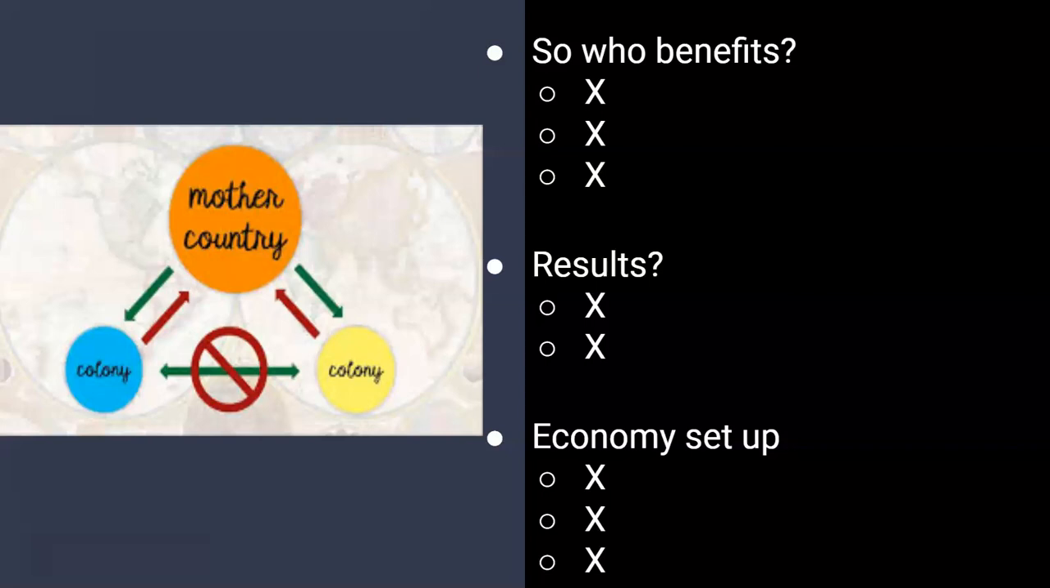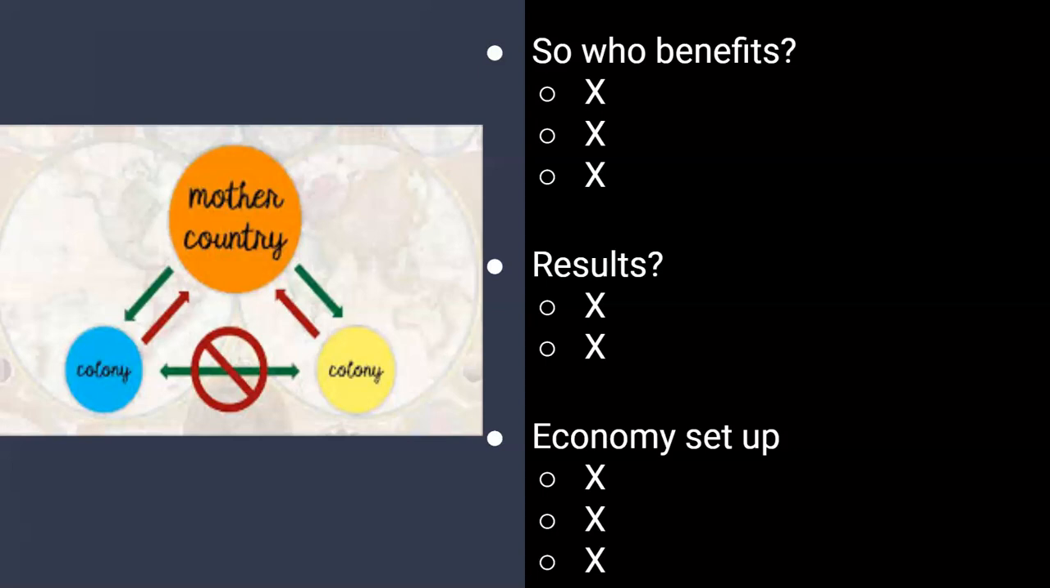The second thing you need to know about this economy setup is that the laws required the colony to ship the resources only to the mother country. As you see with these arrows, the colonies could only ship their resources to the mother country. Let's say this is colony A and the yellow colony is colony B. Colony A can only ship their resources to the mother country, and in return, they can only buy from the mother country. The same goes for colony B. The two colonies cannot ship and trade between each other. They're not allowed to.